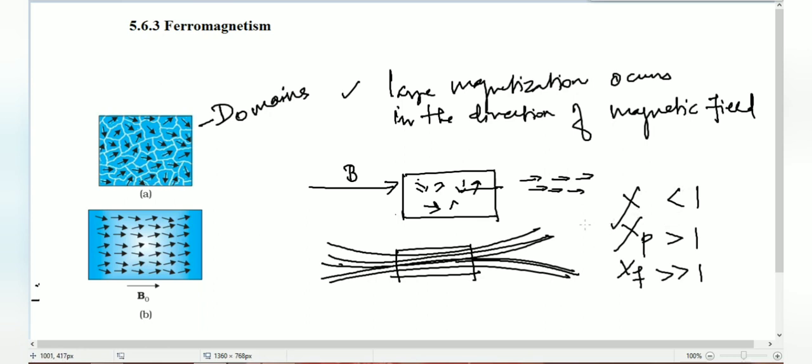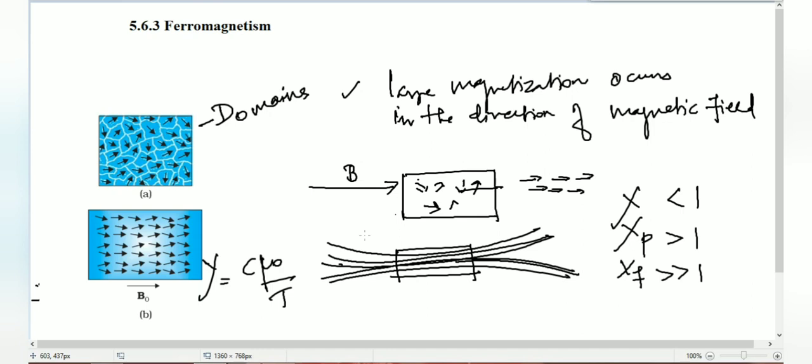And experimentally, the magnetization of a paramagnetic material is inversely proportional to the absolute temperature, right? In equation 5.20 they have given Curie's law, that is susceptibility is equal to C mu naught by T. Experimentally they have given the equation alone, you can understand from your NCERT.